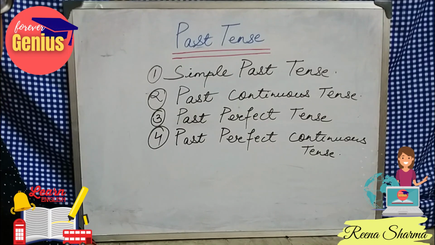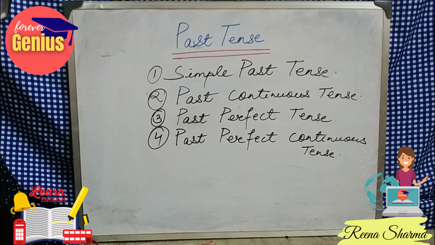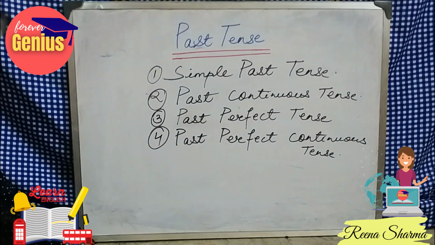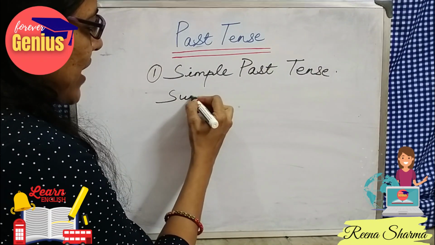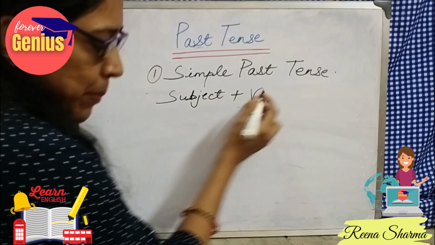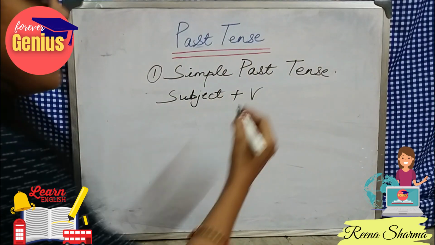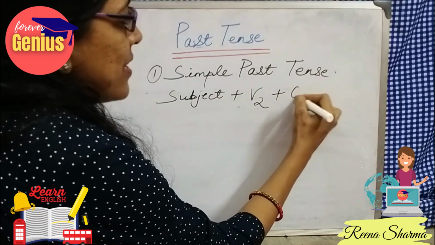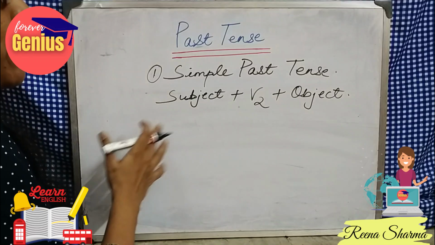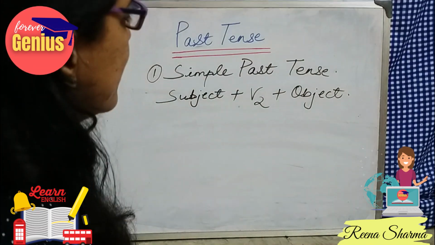It will be was, were. So let's take some examples and just brush up our discussion. It will be the subject in the starting, subject plus verb, the verb will be in the second form, plus object. So this will be our format for simple past tense.